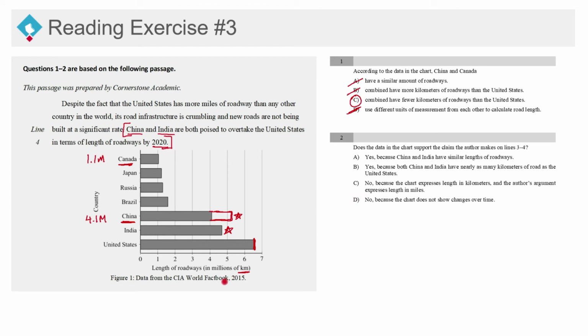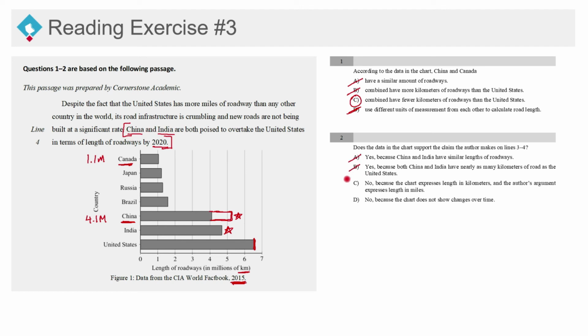No, it in fact does not, because this data gives us a snapshot in 2015. It tells us this was the case in 2015. This tells us nothing about a trend over time. It is just giving us a single snapshot in 2015 from the CIA World Factbook. There's nothing here to indicate that anything is increasing or decreasing, or that one is increasing faster than the other. So there's no way we can provide any evidence for this particular claim. It may be referring to a different graphic that's not here, but there's definitely no way to provide any evidence with this graphic for this particular claim here.